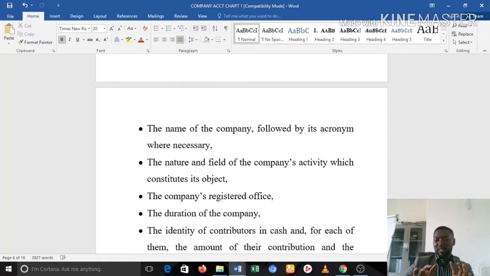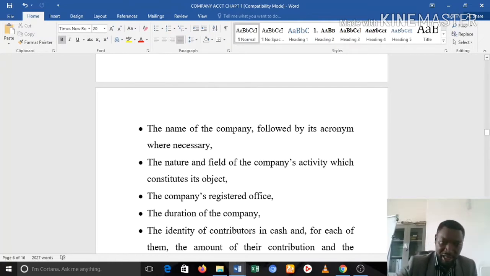Expanding means that you can state that the main activity of the company is this, okay, and this actually includes this item, or the main activities of a company at times necessitate other activities, okay, and that is why at times the main object of the company is not the only thing that the company has to actually carry out. Okay, you find it carrying out some other sub-activities, which are all linked to achieving the main objective of the company, which is the object.